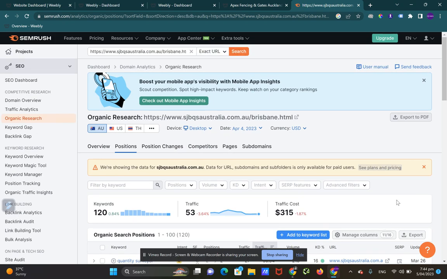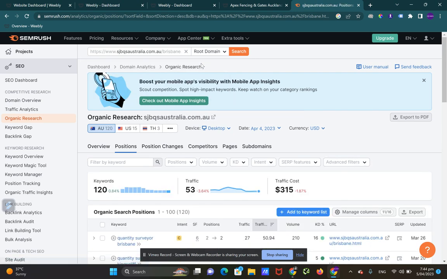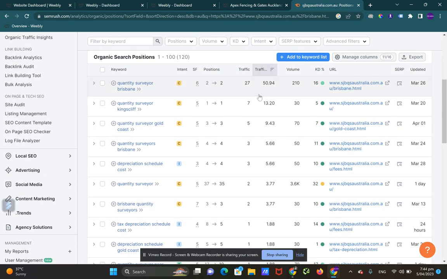With the free version, you're only allowed to use the root domain, which is basically everything, www.whatever.com.nz or .com.au. But that's still going to give you some keyword ideas. The URL we pulled was one with Brisbane in it, so I'm just going to tick the ones with Brisbane in it.